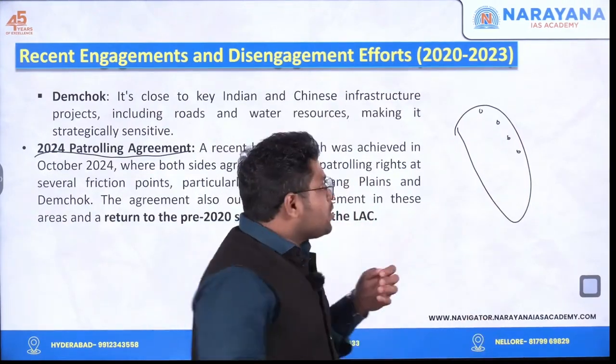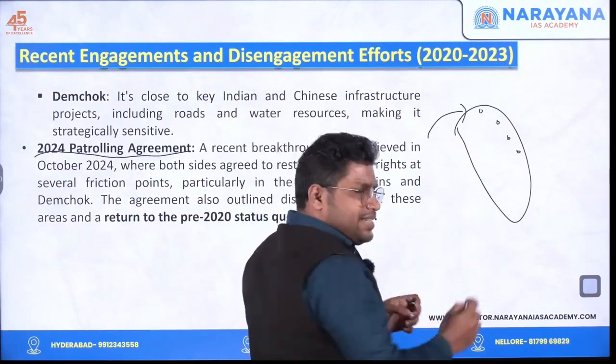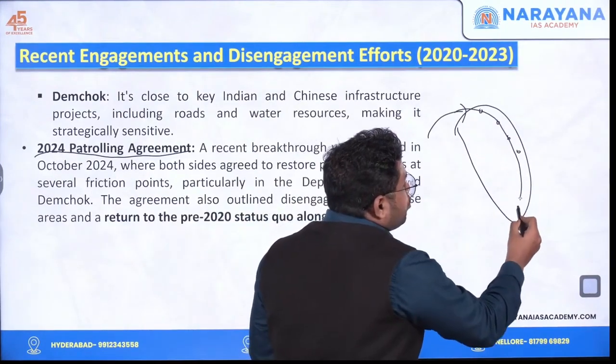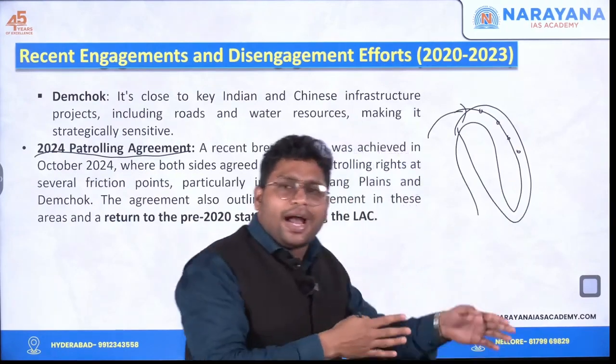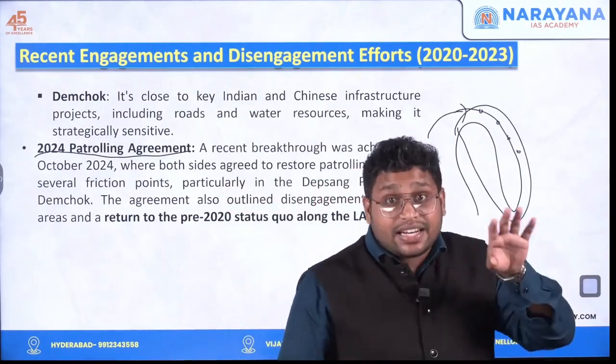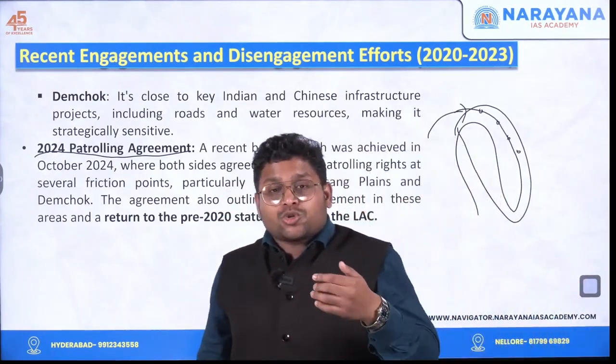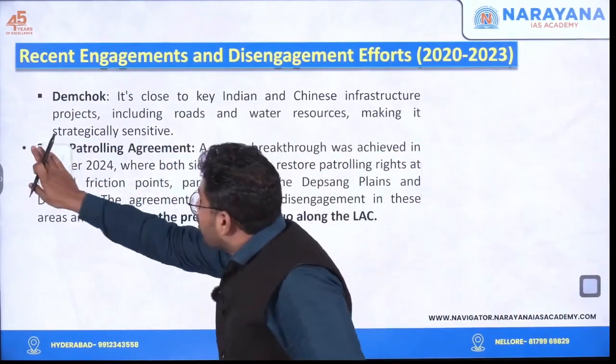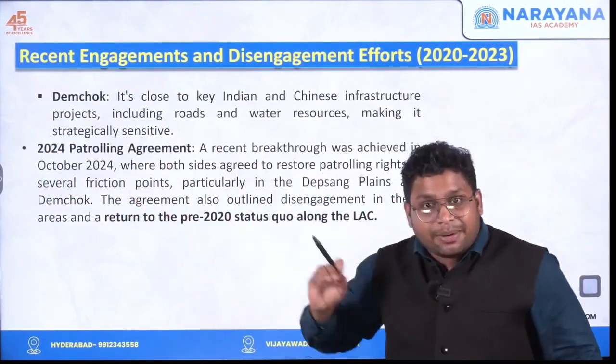So they go for a walk, or with a vehicle they go on and check every region. They move and monitor the area to see whether it is safe or not. This monitoring mechanism is called patrolling. For that, we have come up with an agreement right now.